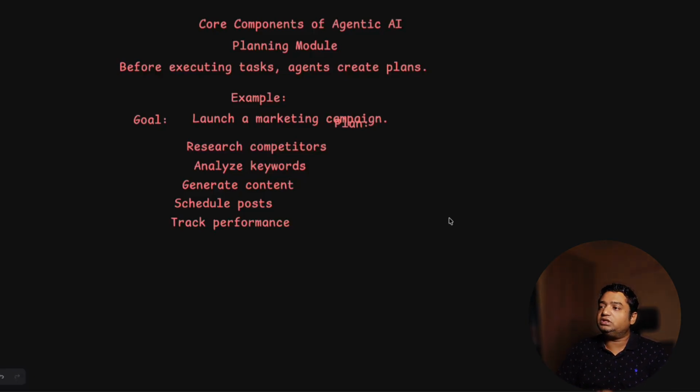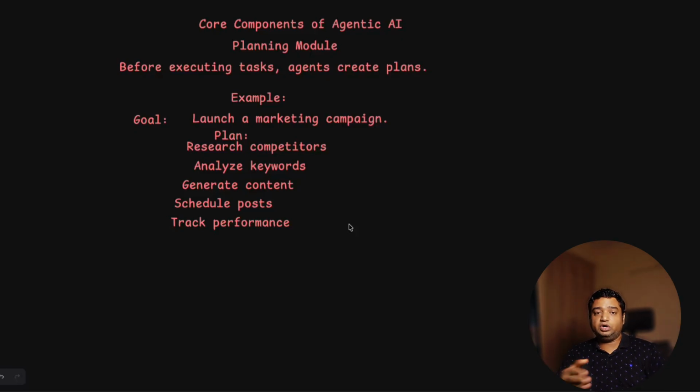For example, the question is to launch a marketing campaign. So what will be the plan? The plan will be multiple steps, depending on how your agentic AI has been trained. First, it will research the competitors: who your competitors are and what their content is. Analyze the keywords, generate the content, and schedule the posts. For example, it's a digital marketing campaign, so it has to create the content, schedule the post, and track the performance: how the views are, and how it is attracting a particular group of people or market section. So it will do everything for you.